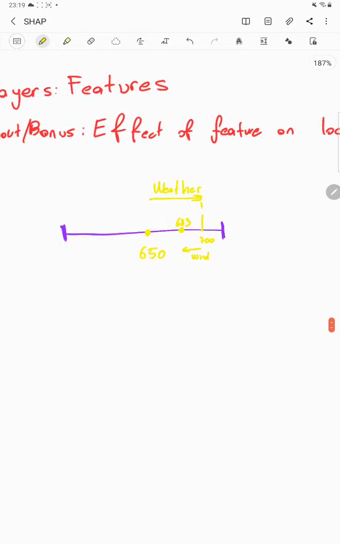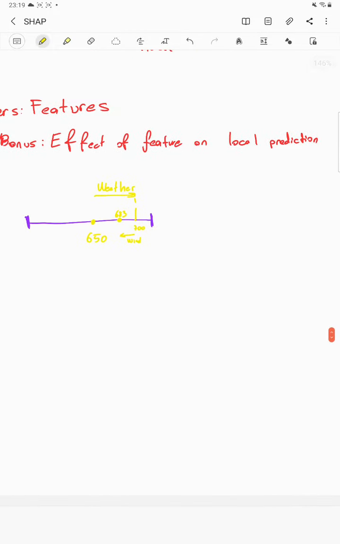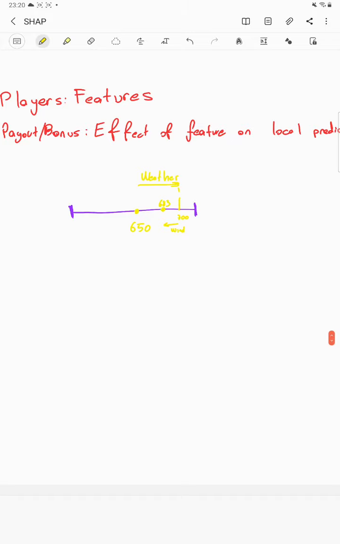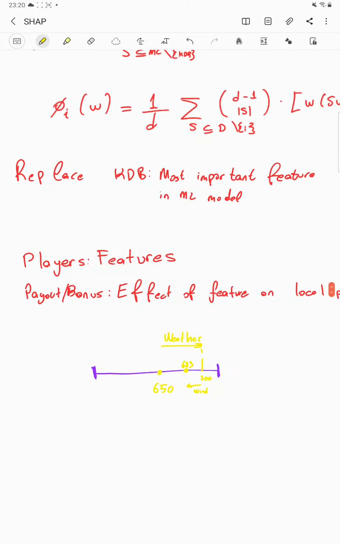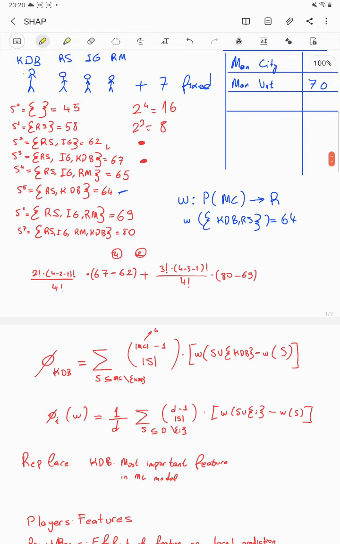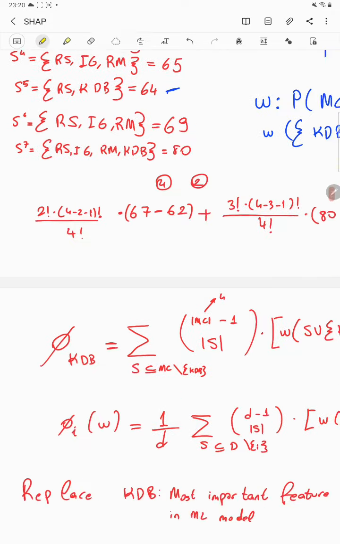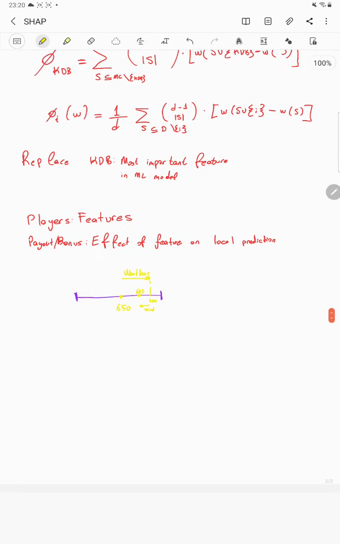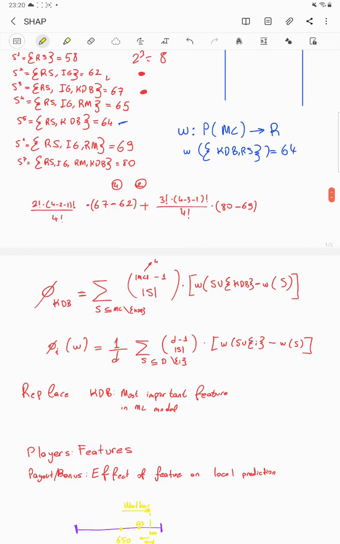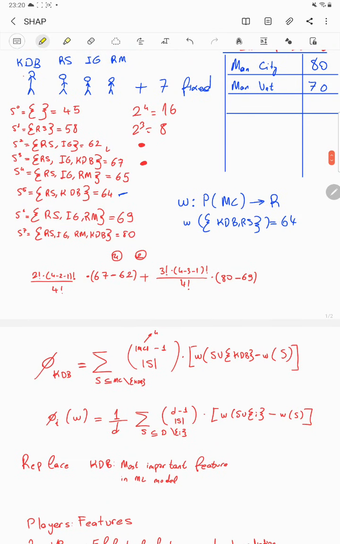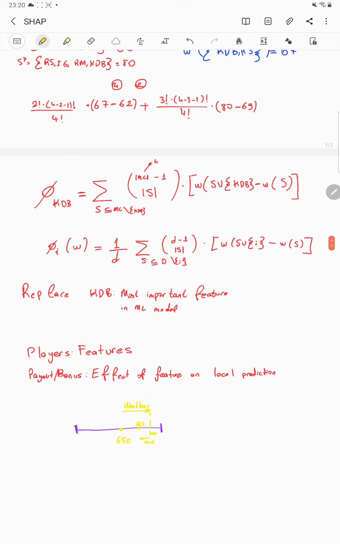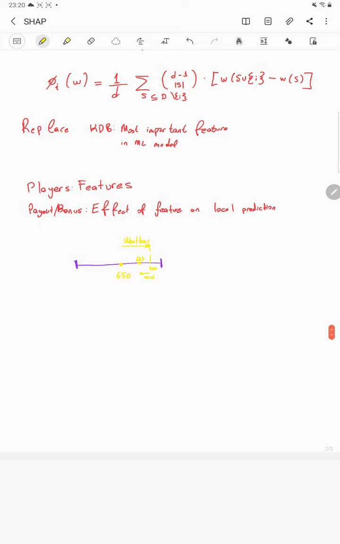So the effect of a feature on local prediction is our payout or bonus, like the effect of Kevin De Bruyne on the leaderboard. Without Kevin De Bruyne we have 69, but with Kevin De Bruyne we are the champion. So that's how SHAP works actually. Theoretically we are just competing these features. In this example we are competing players, but in SHAP we have features.